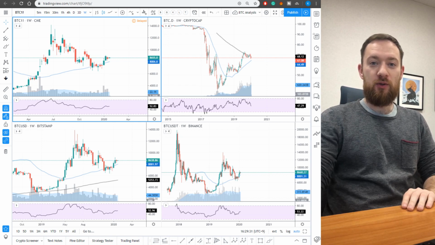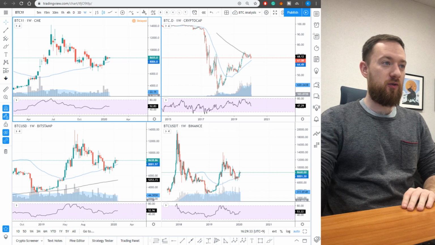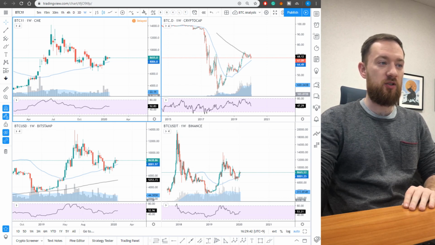So let's get straight into the content, and as you can see in front of you, the typical four charts which are related to Bitcoin. The one on top left is the CME Futures, the one on top right is the BTC Dominance, and the two at the bottom are different BTC USDT price charts from different exchanges. The one on the left is Bitstamp, the one on the right is Binance.